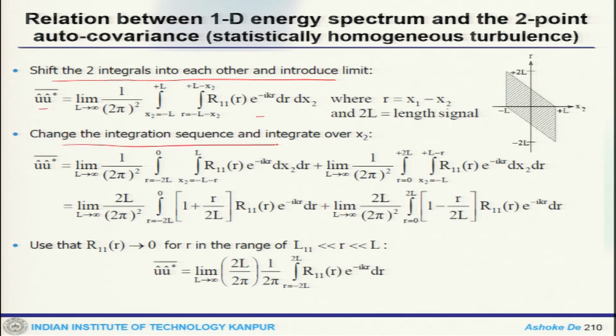Now, if you change the integration sequence over this and do the algebra, finally you get back this, and if R11 tends to 0 for R in this range, this will become a scale like that. So, that is what you get. That pretty much gives you an idea about scales, spectra, how to calculate that, and some of the basic examples of statistically homogeneous turbulence that we have looked at.